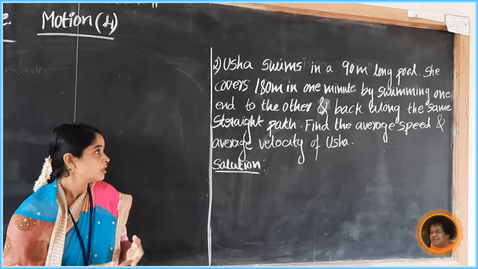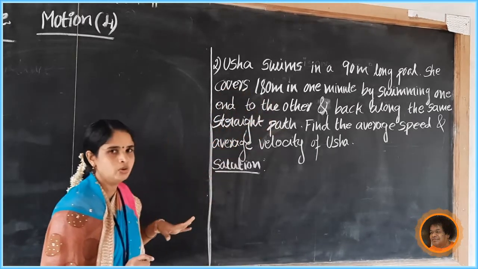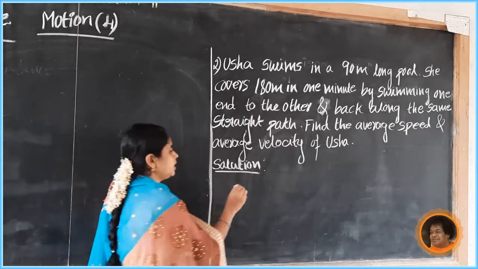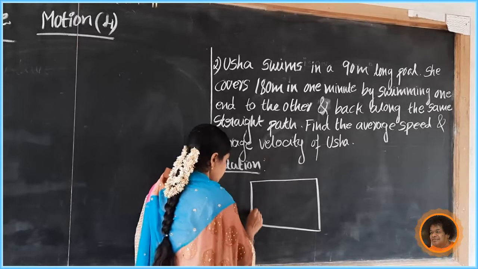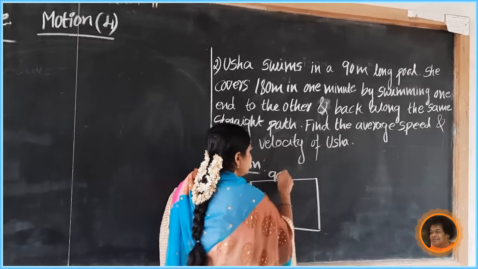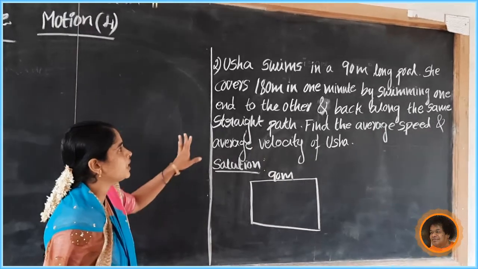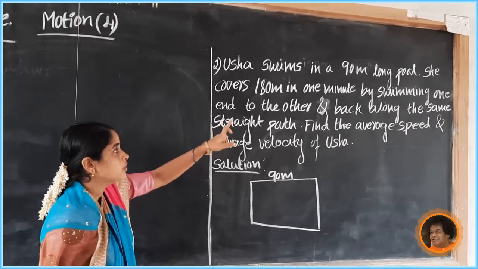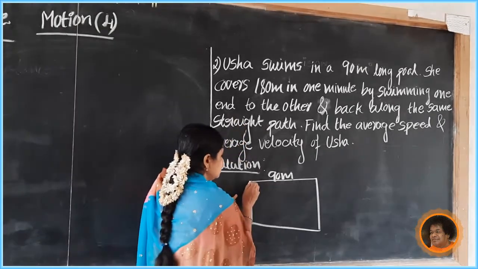distance travelled. Here Usha swims in a 90 meter long pool. Swimming pool it is. Here its length is 90 meter. She covers 180 meter in 1 minute by swimming one end to the other.